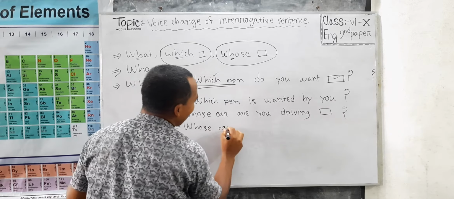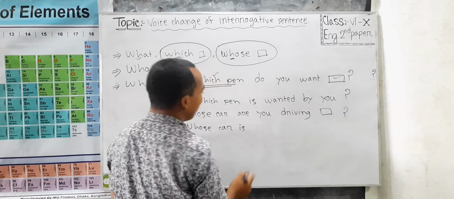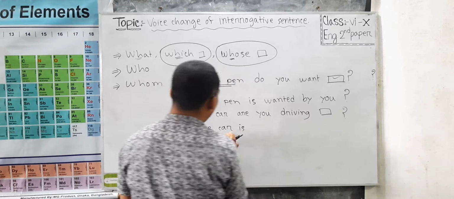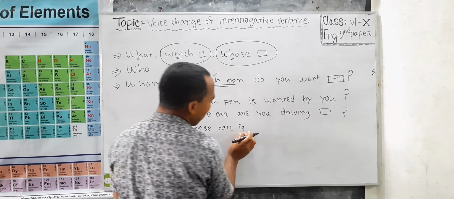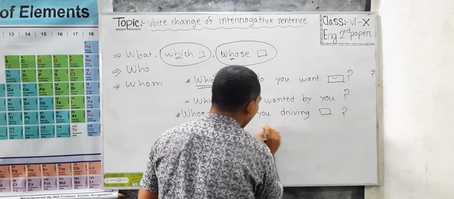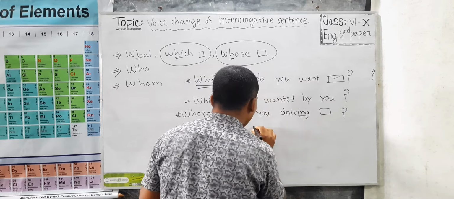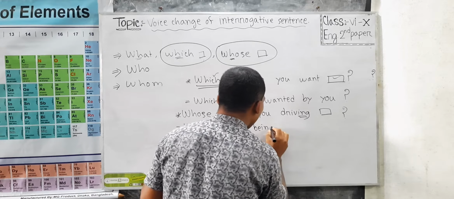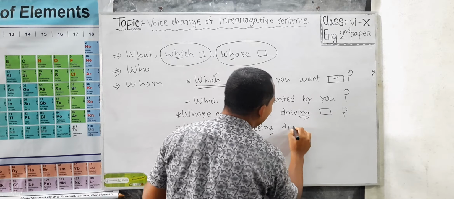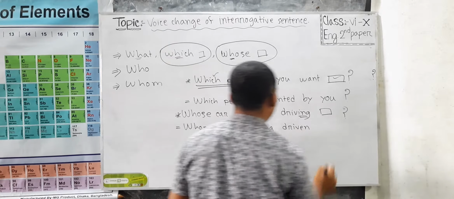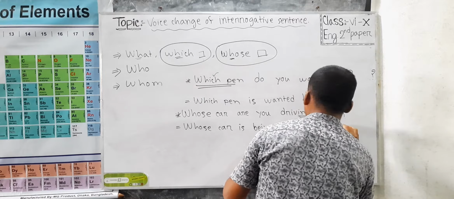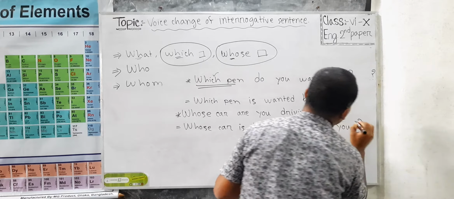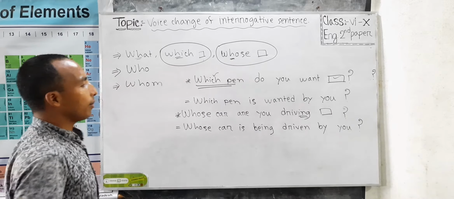Whose car is present continuous tense, and this is subject, third person singular number, and so I have used is, and for ing I am using being, past participle form of the verb, driven by you. The sentence becomes: whose car is being driven by you.